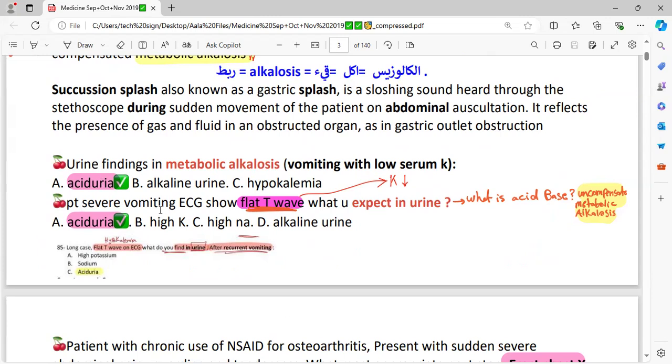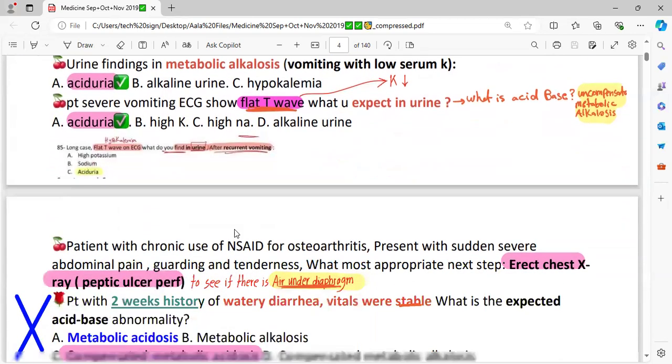A patient with severe vomiting, ECG showing flattened T wave, what would you expect in the urine? Now, we know that the flattened T wave would be due to hypokalemia. When somebody is having hyperkalemia, there would be tall tented T wave. But if the patient is having hypokalemia, there would be flattened T wave or U wave. Hypokalemia, metabolic alkalosis, urine would be acidic. So again, the answer would be acid urine. Known case, flattened T wave on ECG, what would you find in the urine? Again, acid urine.